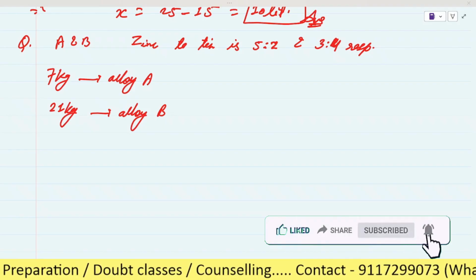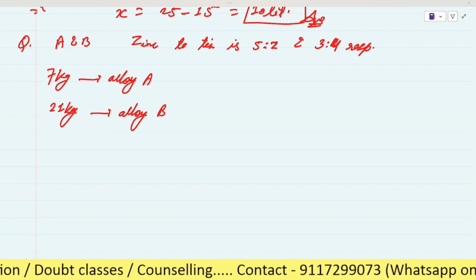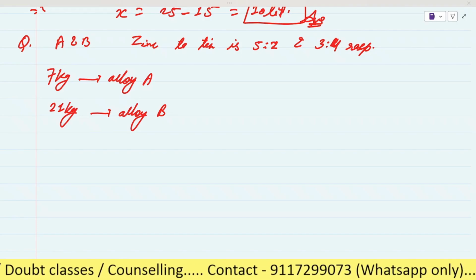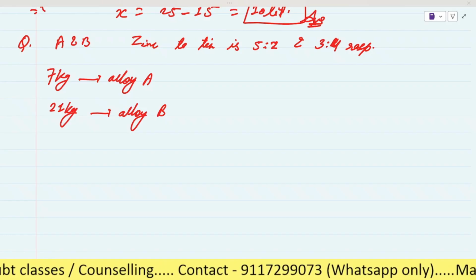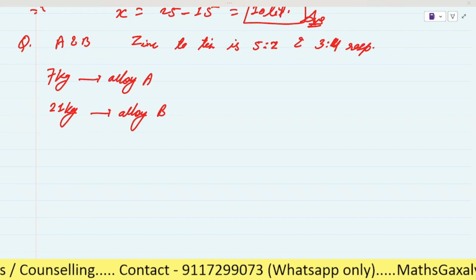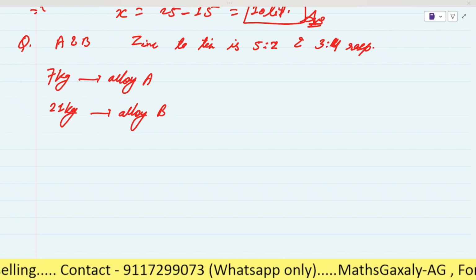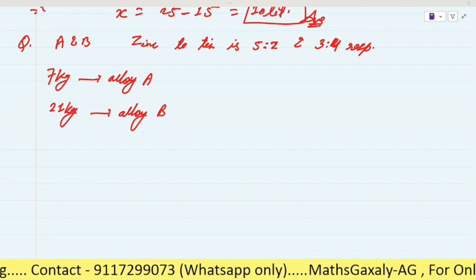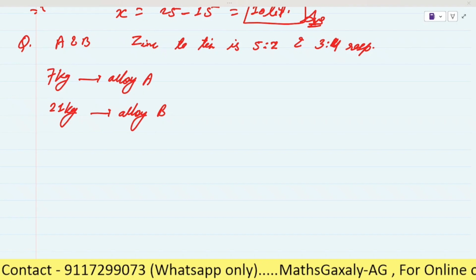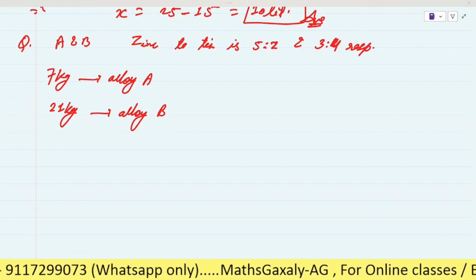I'm repeating. In two alloys A and B, the ratio of zinc to tin is 5 is to 2 and 3 is to 4 respectively. 7 kg of alloy A and 21 kg of alloy B are mixed together to form a new alloy. What will be the ratio of zinc and tin in the new alloy? Please try it.